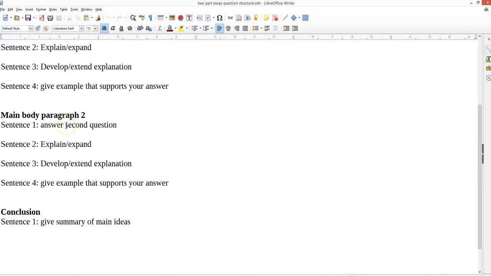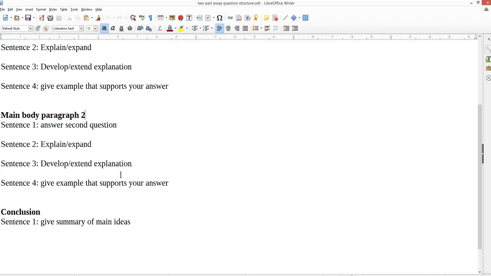Again, answer the second question in brief. In my view, being healthy and having some cash are the most important things. Then explain why, extend that, and give an example. Now, if you can extend it with a couple of sentences, that is better than just having a single sentence. It depends on the question and what you can think of.